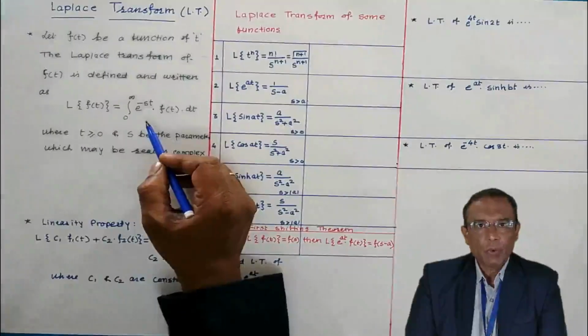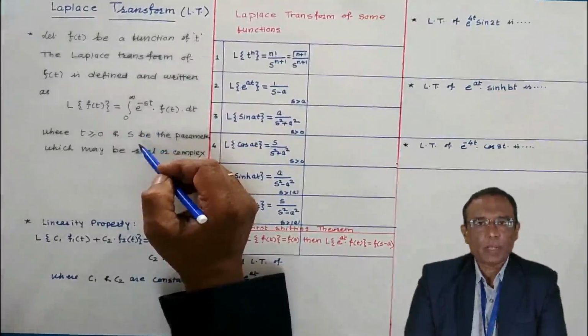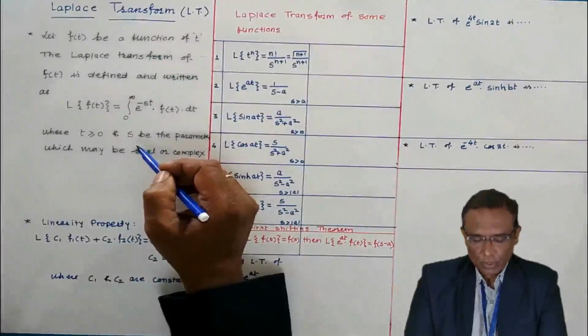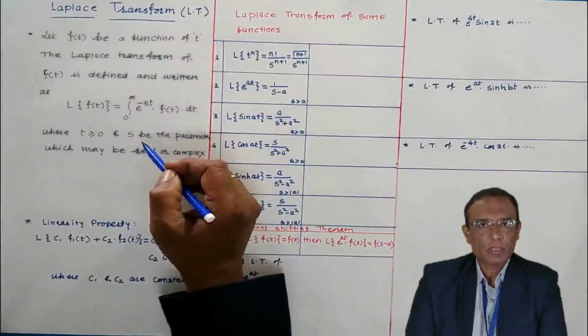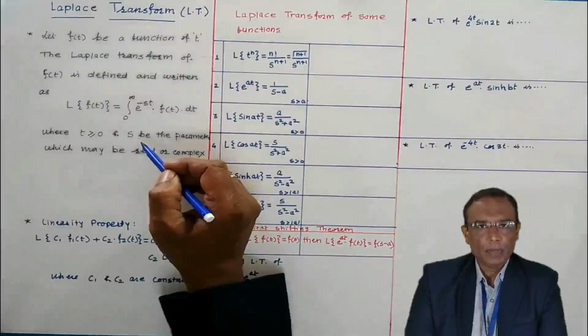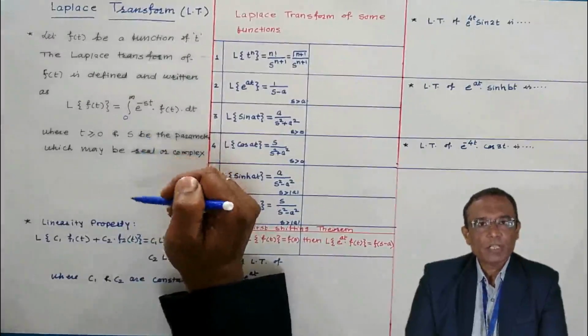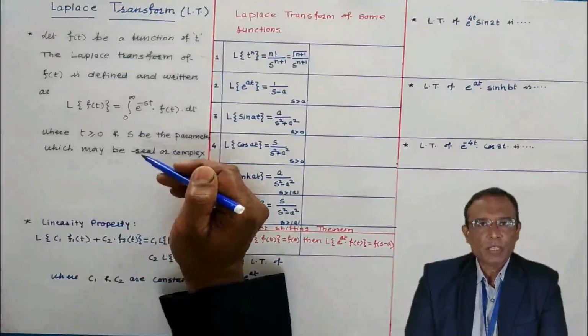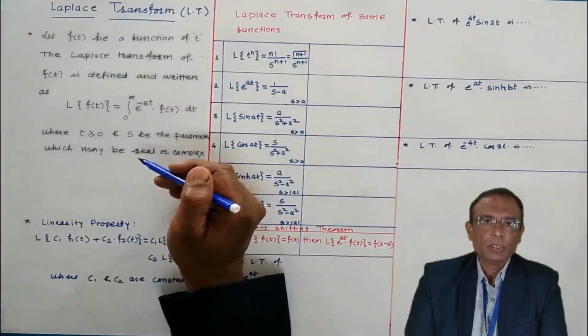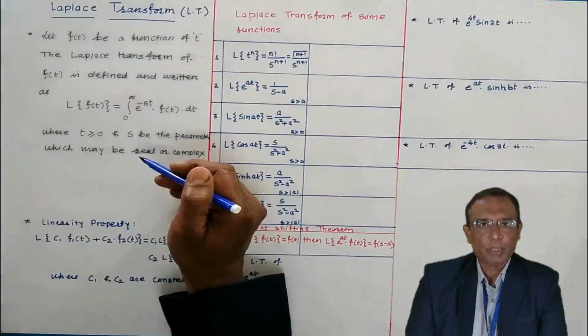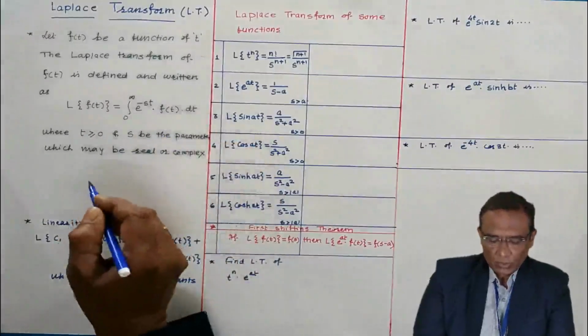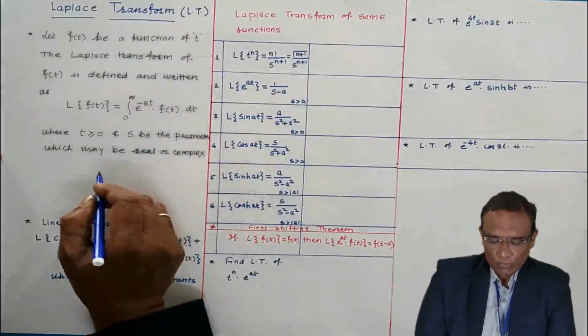But the Laplace transform of each and every function doesn't exist. There is a condition of existence of the Laplace transform also. The function must be piecewise continuous in a particular interval, meaning on pieces the function is continuous. And the second is what? It must be an exponential ordered function. If the function is exponential ordered and piecewise continuous or continuous, then you can find the Laplace transform of that particular function. So in short, what is the exponential ordered function?